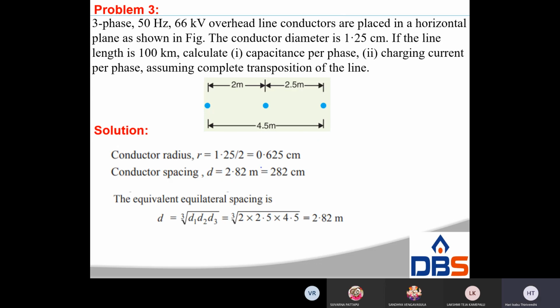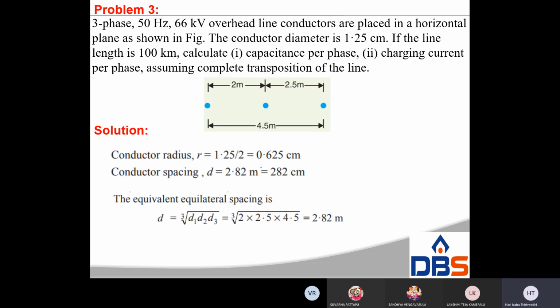Look at the figure, the important problem. So this is asymmetrical spacing. In between these two conductors 2 meters, in between these two conductors 2.5 meters, and in between these two the length is 4.5 meters. Now conductor radius r is, as usual, the given conductor diameter 1.25 by 2, that is 0.625 centimeters.